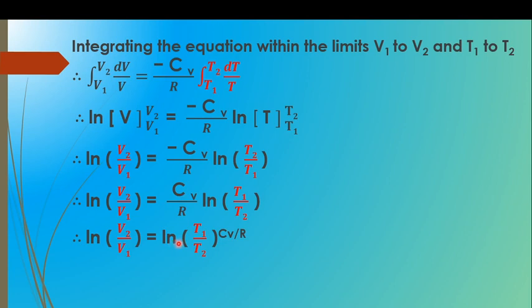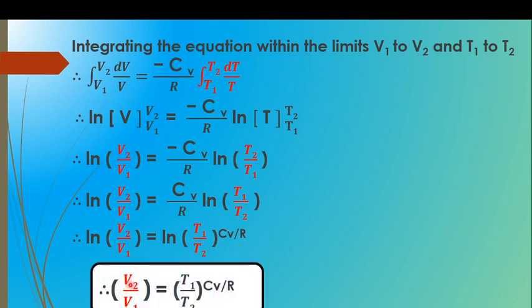So, the Cv upon R, which is outside the ln sign, goes to the exponential side of T1 upon T2. So ln of V2 upon V1 is equal to ln of T1 upon T2 raised to Cv upon R. Therefore, how can we write the equation for V2 upon V1? This ln and ln get cancelled with each other. Therefore, we can write V2 upon V1 is equal to T1 upon T2 raised to Cv upon R.